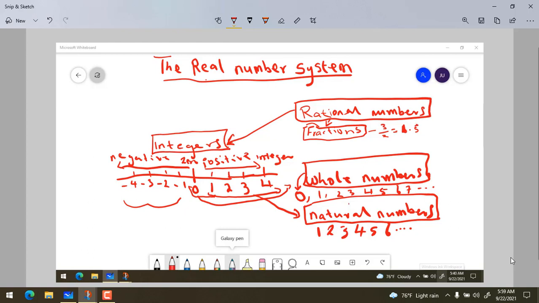That is terminating, it's finished. 1 divided by 2 gives 0.5. These are terminating decimals, they terminate.